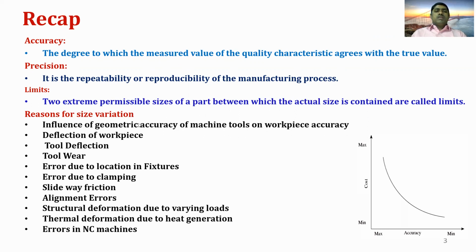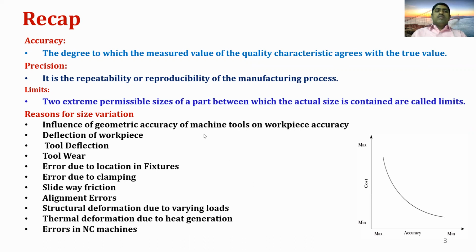So the reasons for the size variation are the influence of geometric accuracy of machine tools on the workpiece accuracy, or inaccuracies in the geometry of the machine tools, and the deflection of the workpiece, tool deflection, tool wear, error due to location in fixtures, and error due to clamping, slideway friction, alignment errors, structural deformation due to varying loads, thermal deformation due to heat generation, and errors in the NC machine tools.